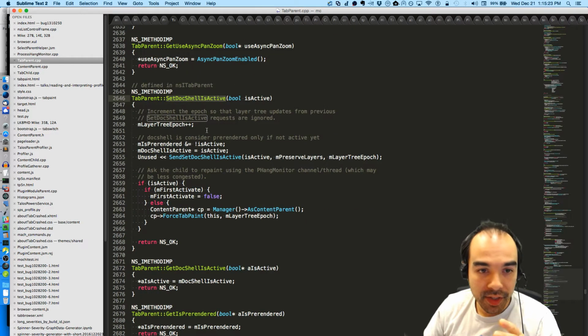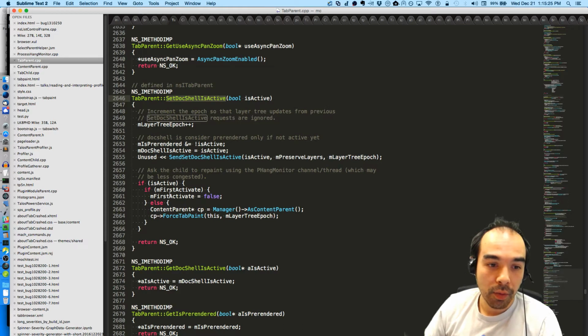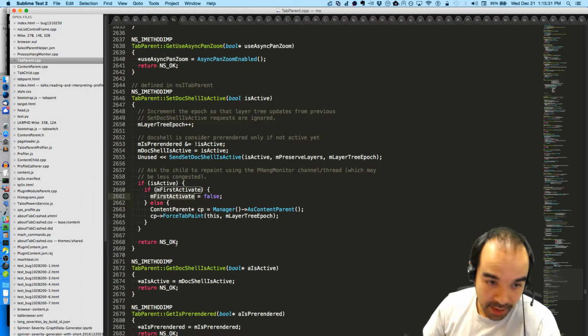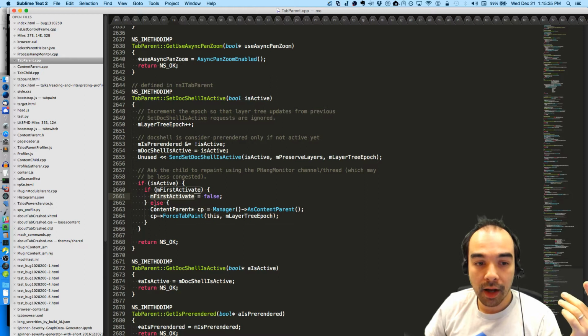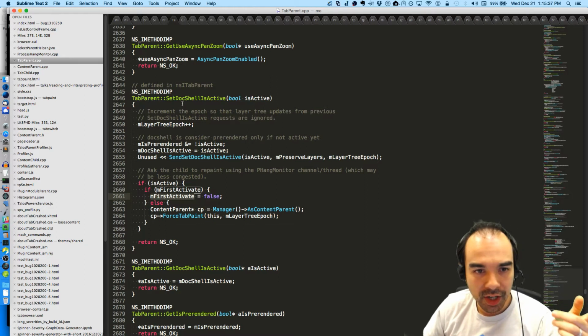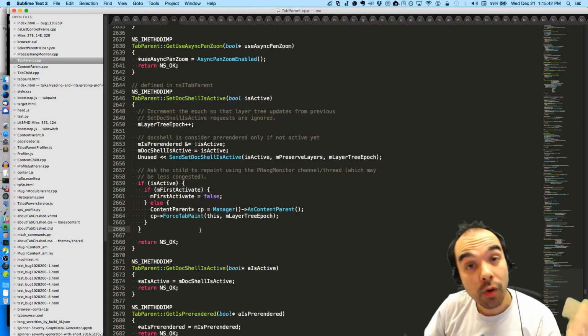And then when we first select that tab, if first activate is true, then we set first activate to false, and then we skip forcing the tab paint. We don't actually do it. If we say set docshell is active again, then we will force tab paint. So we don't do it the first time.